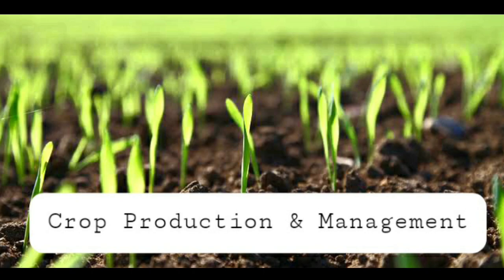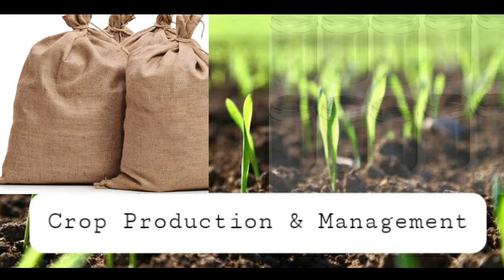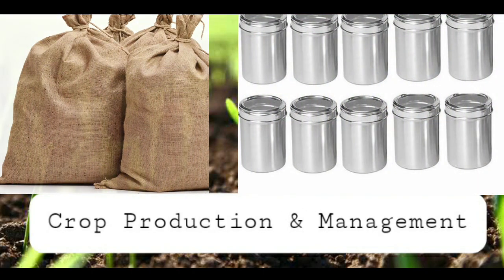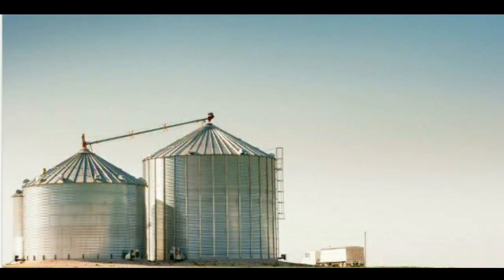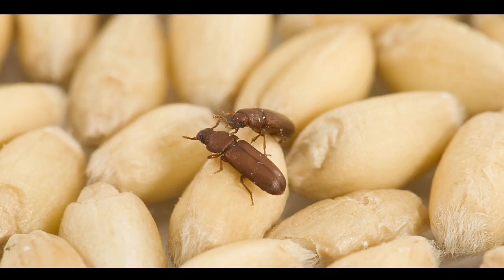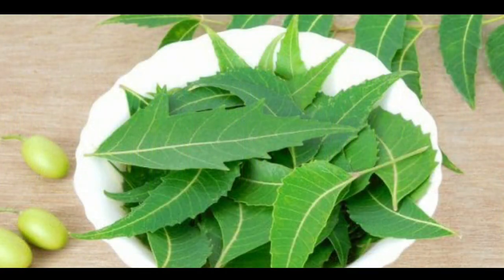Farmers store grains in jute bags or metallic bins. However, large-scale storage of grains is done in silos and granaries to protect them from pests like rats and insects. Dried neem leaves are used for storing food grains at home.